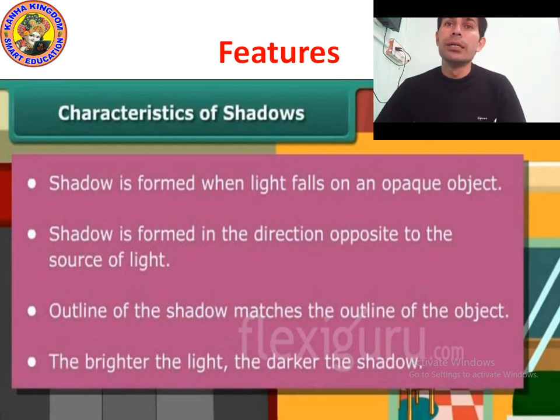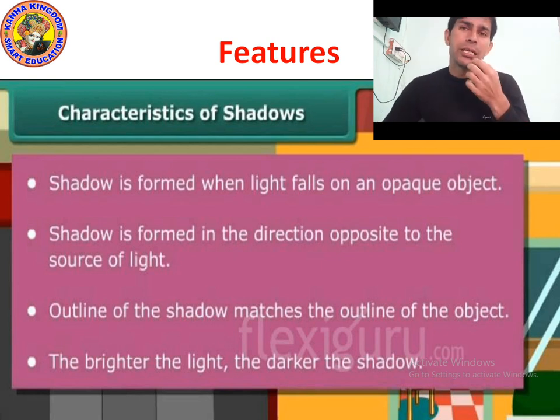Point number two: shadow is formed in the direction opposite to the source of light. Shadow is always formed in the opposite direction of the source of light. If the source of light is on the left, then the shadow will be on the right. The shadow can form just at the back, in the opposite direction.